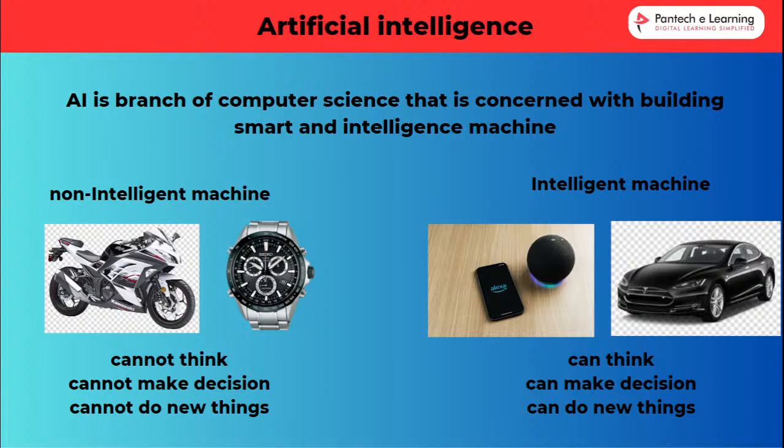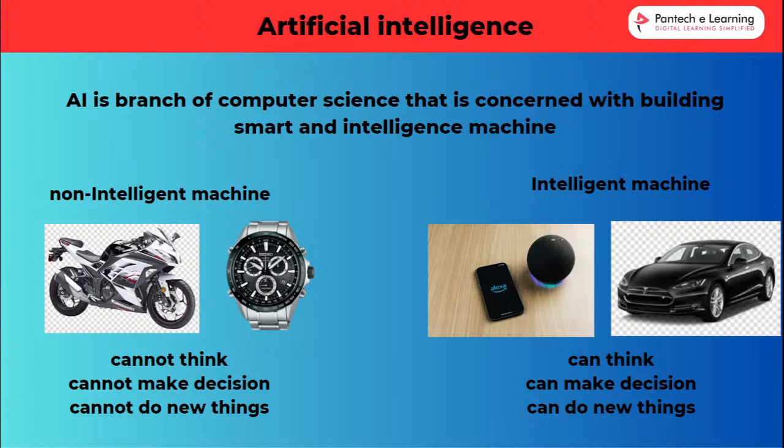Because these kinds of machines, we train for one kind of action, and that same action is done repeatedly. Those machines do not do new things or think about new ideas. That is called non-intelligence.